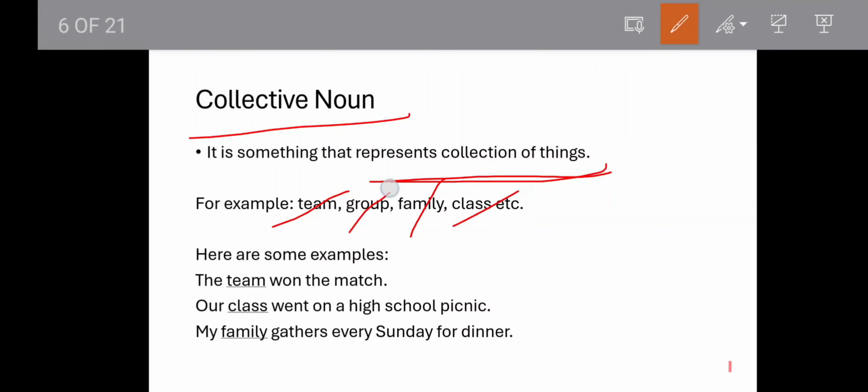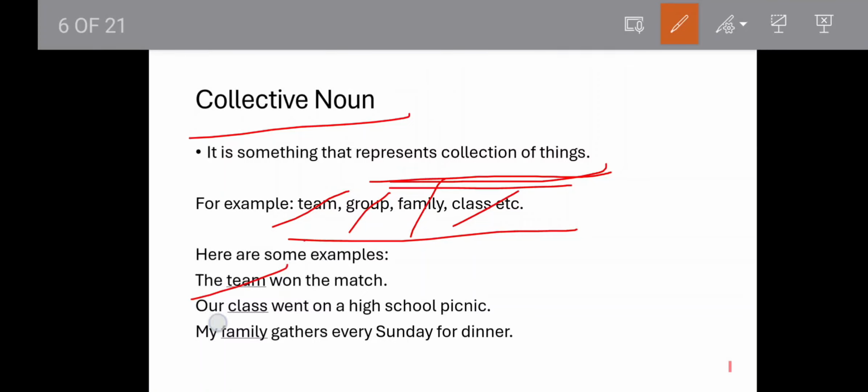So when we talk about a collection of things like a group of people, group of things, that will be called a collective noun, right? Here are some examples like the team won the match. Who won the match? Not Sachin Tendulkar won the match. We are talking about team. So team will be a collective noun.